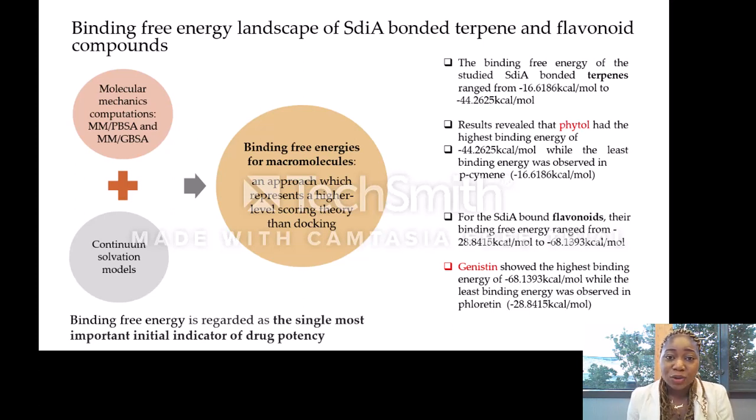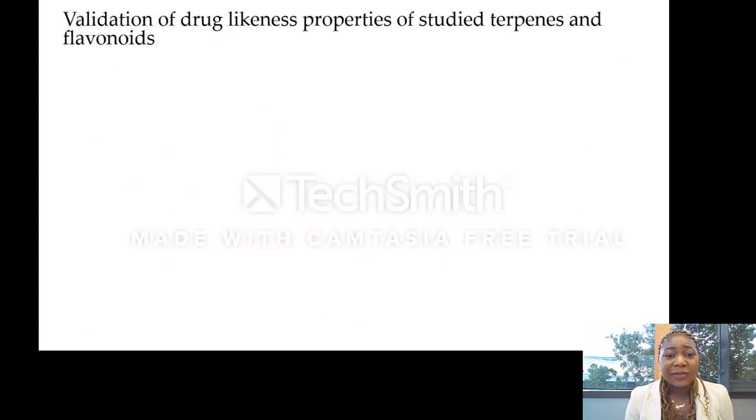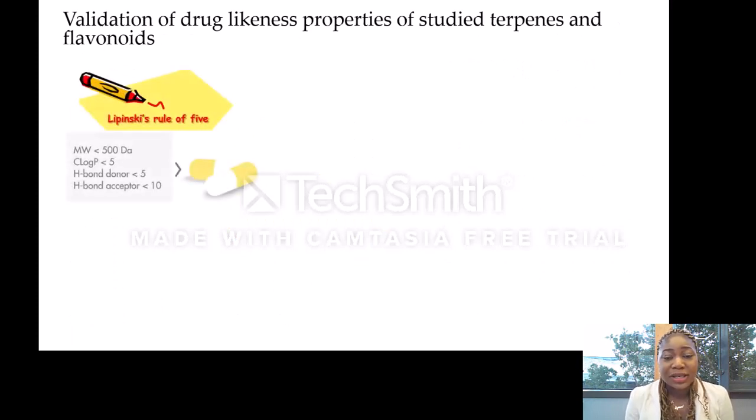Binding free energy has been regarded as the single most important initial indicator for drug potency, and since these compounds were shown to reveal high binding free energy, which is indicative of their drug potency, they were further validated for drug likeness properties. This was done using the Lipinski rule of 5, which says that the molecular weight must be less than 500, the log P or the lipophilicity must be less than 5, the hydrogen bond donor must be less than 5, and the hydrogen bond acceptor must be less than 10.